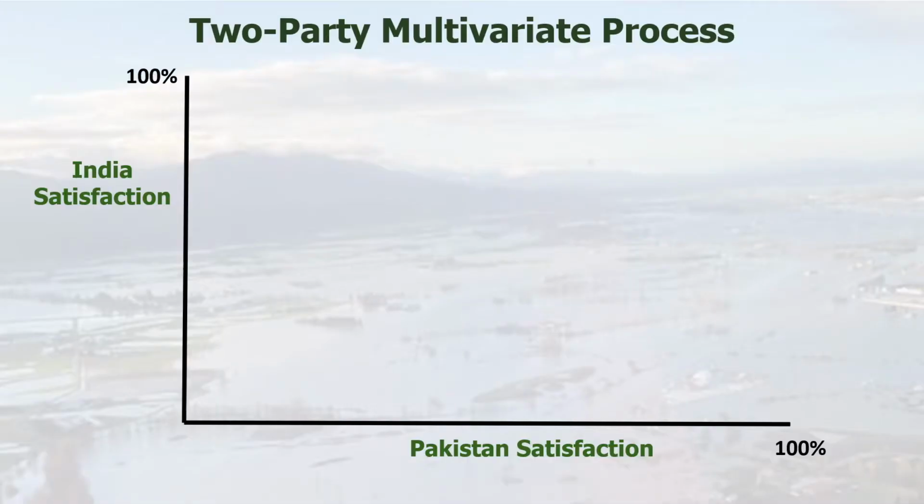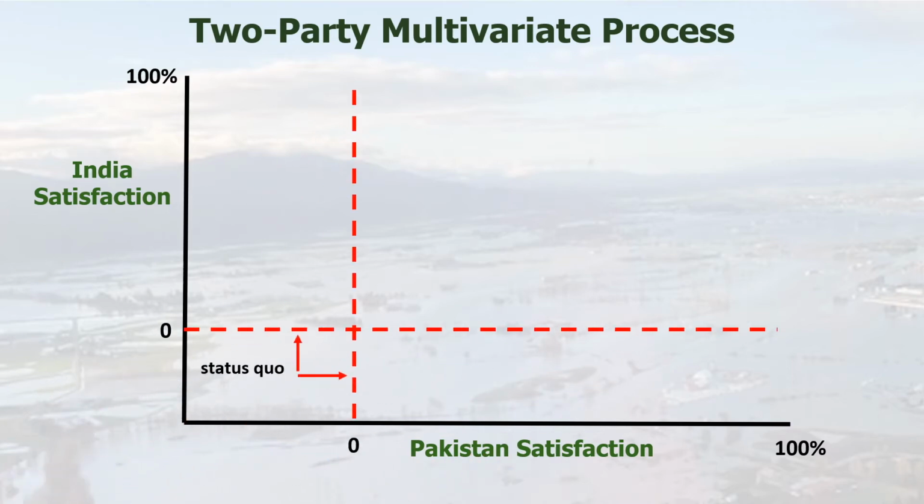This view of the negotiation after each party's preferences are well represented is known only to Smartsettle at the neutral site. Shown here are only 2 dimensions of that model, India versus Pakistan. Clearly, each party would not agree to anything worse than the status quo, so we've labeled that point as 0-0. In game theory, the status quo is also called the Nash Equilibrium, if it's a place where decision makers get stuck and have no incentive to move to a better place, even if that better place exists.